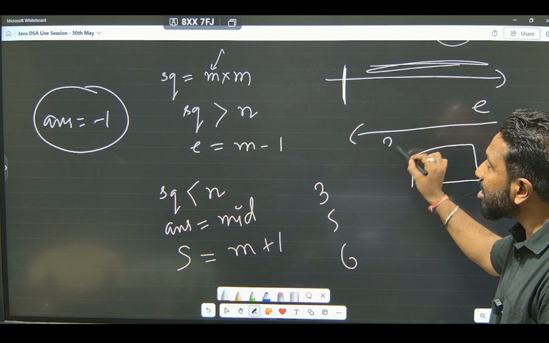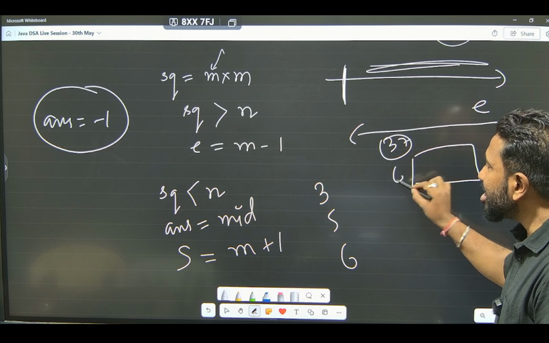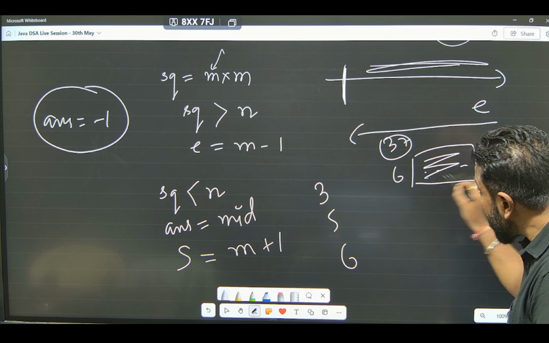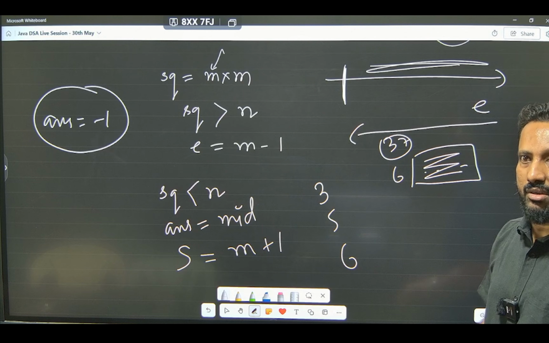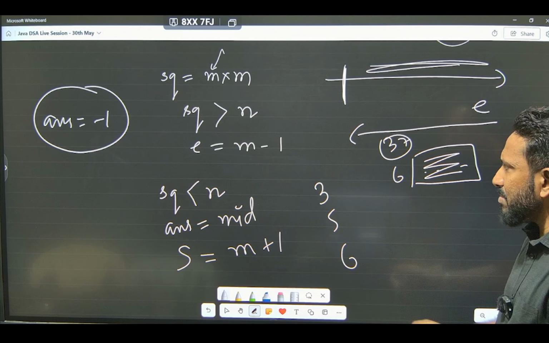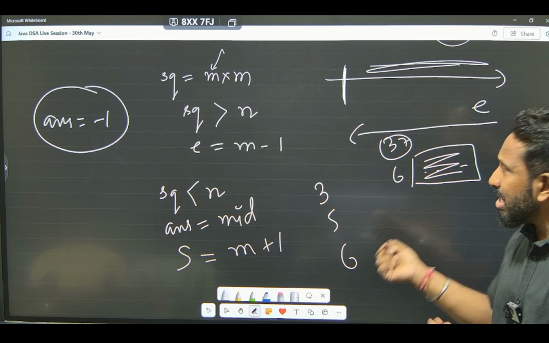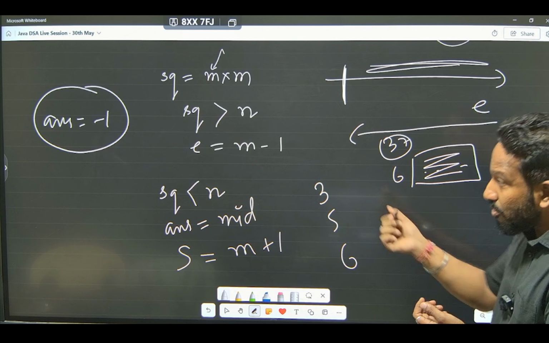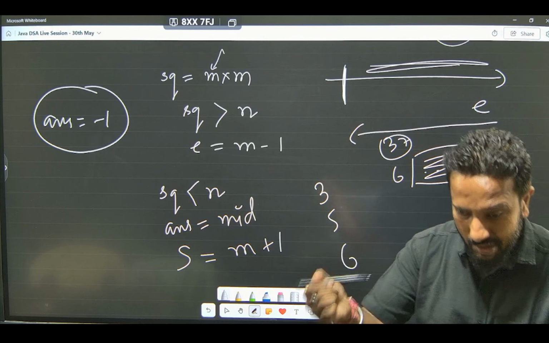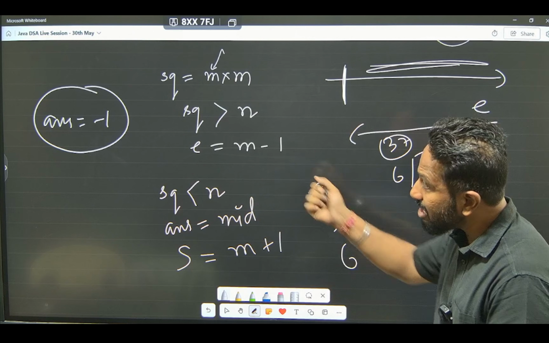Say suppose I have 37, 37 is 6 point something, that decimal part also they will tell you to find out. In higher packages, maybe for 12 LPA, 13 LPA, they can ask you this question. For the time being, I hope you have understood this. Any doubts, please ping me in the comment section. At the same time, let's write down the code now.